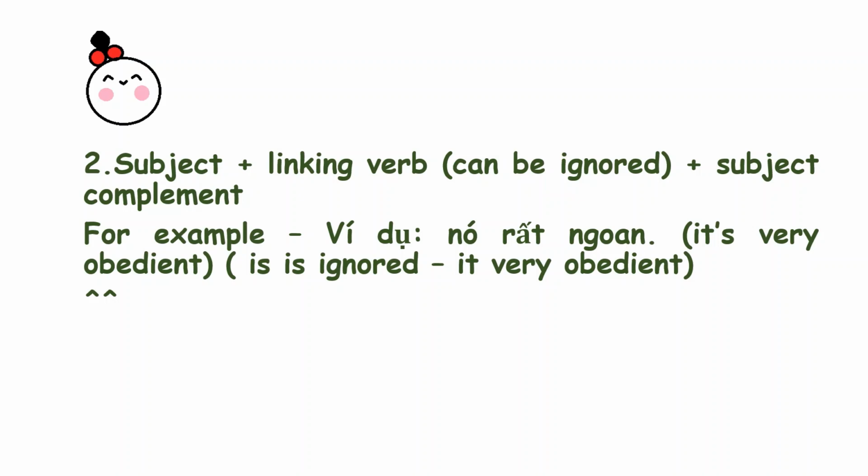Subject plus linking verb, which can be ignored, plus subject complement. For example, "nó rất ngoan," it's very obedient. The verb "is" is ignored: it's very obedient.